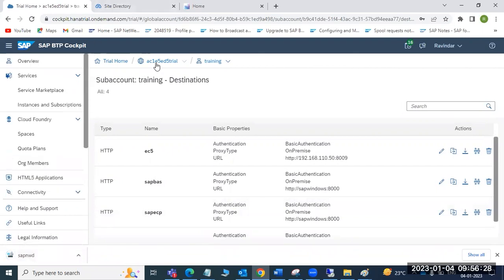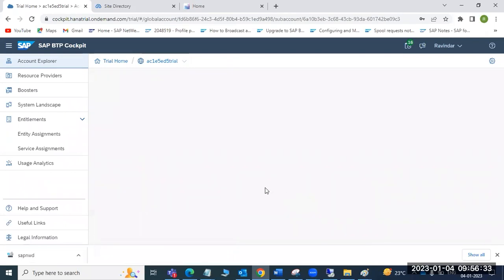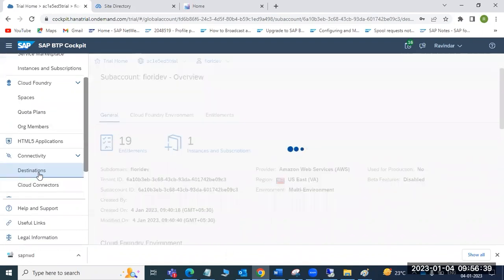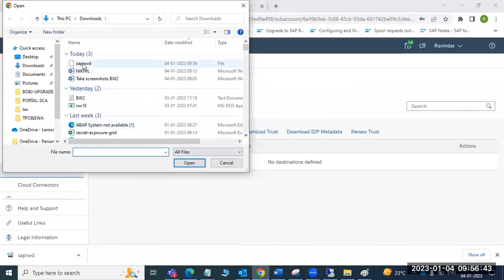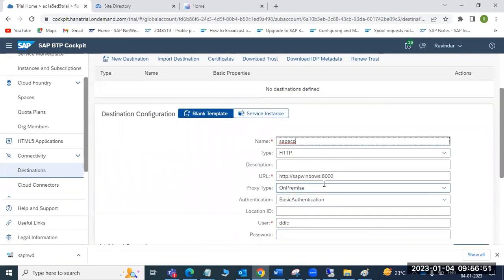Go to one more sub account, the SAP Fiori dev sub account. Go to the destinations part and import the destination. Simple. While importing, it will ask whether you want to keep the same naming convention. And what is the host name?